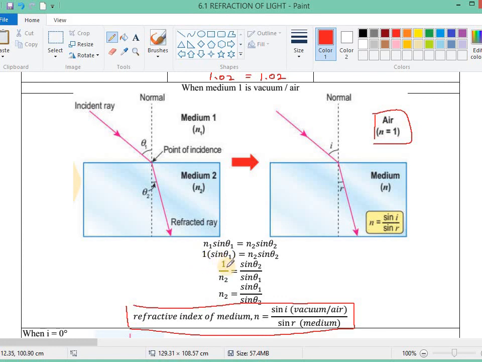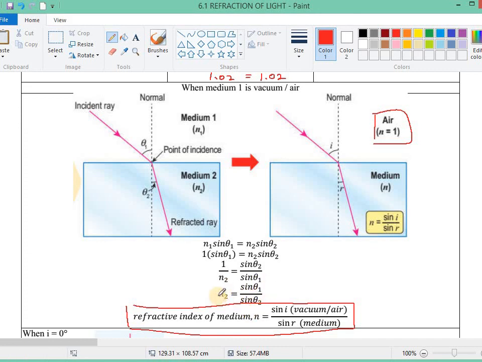We can put it like this: 1 over the refractive index of the medium, where the medium means any medium other than air or vacuum, equals the sine of the angle in the medium over the sine of the angle inside the air or vacuum. Then we flip, because it's 1 over, so this becomes n2, and this one also flips: sine theta 1 over sine theta 2.